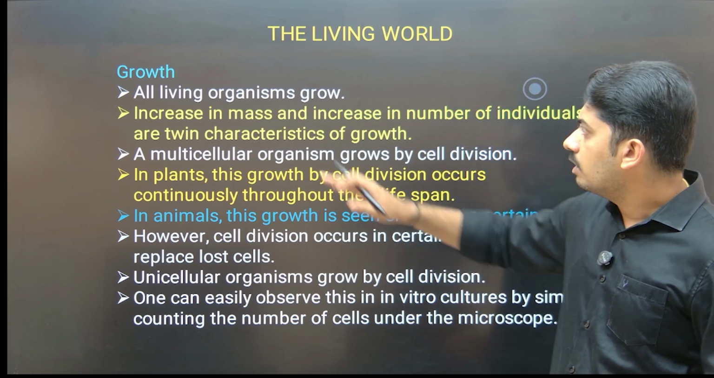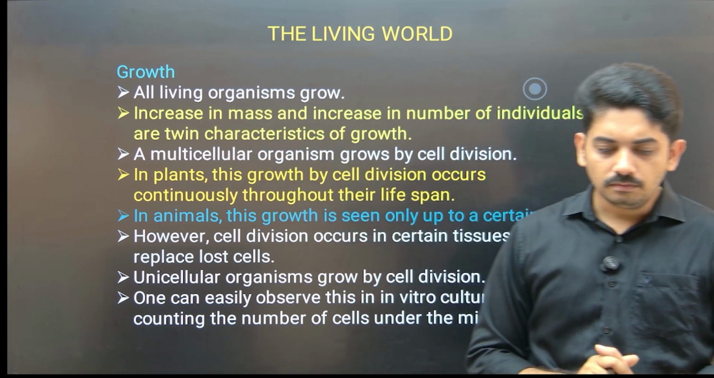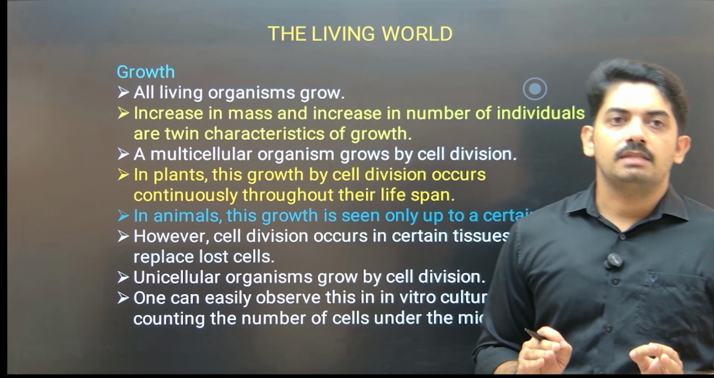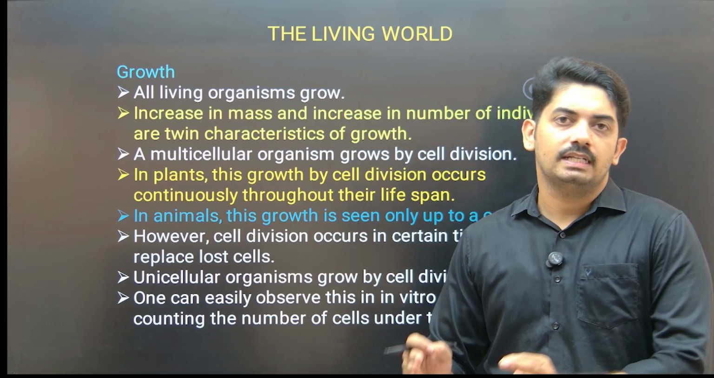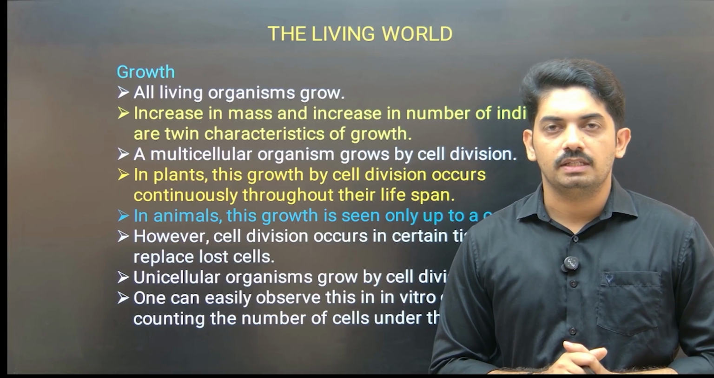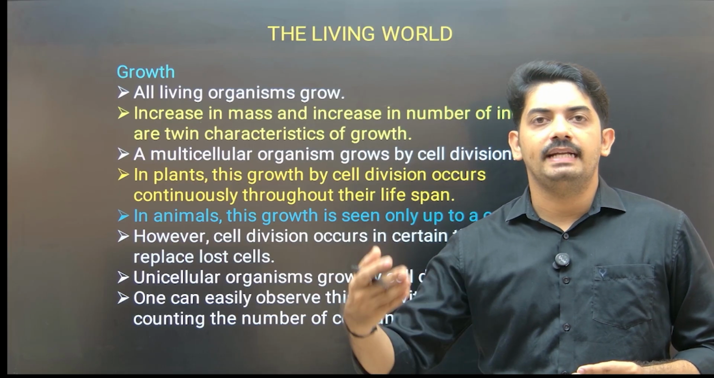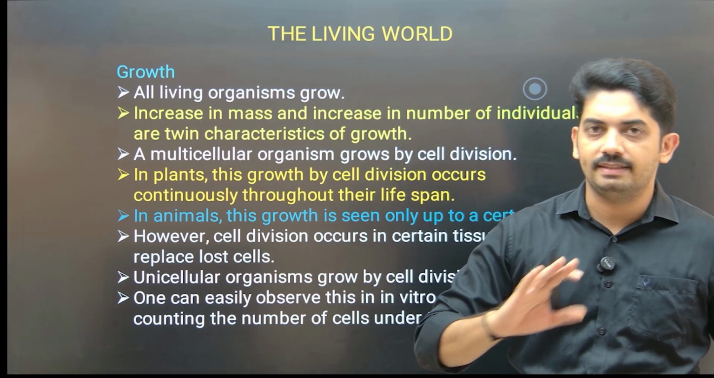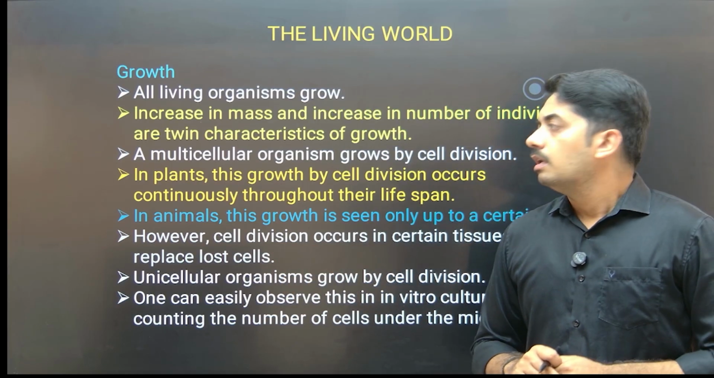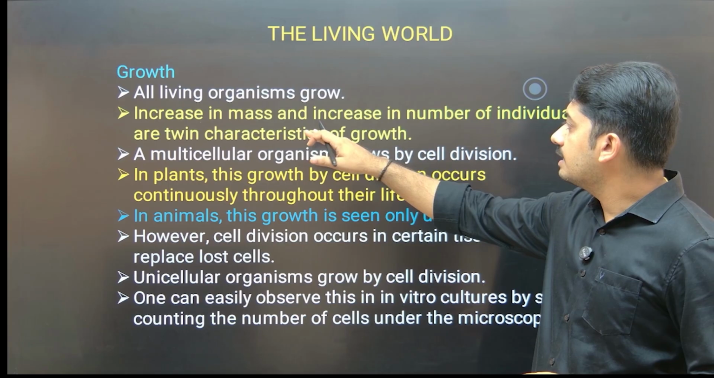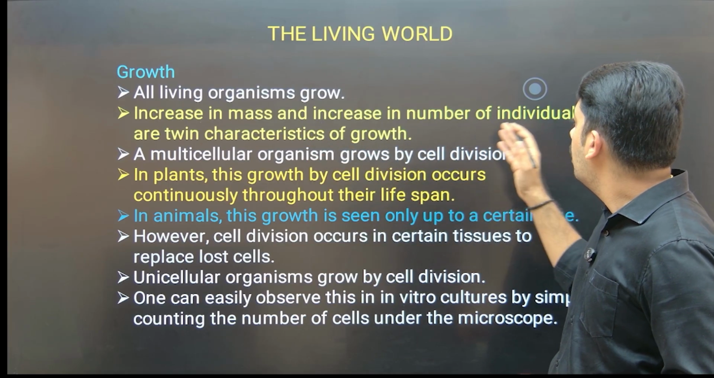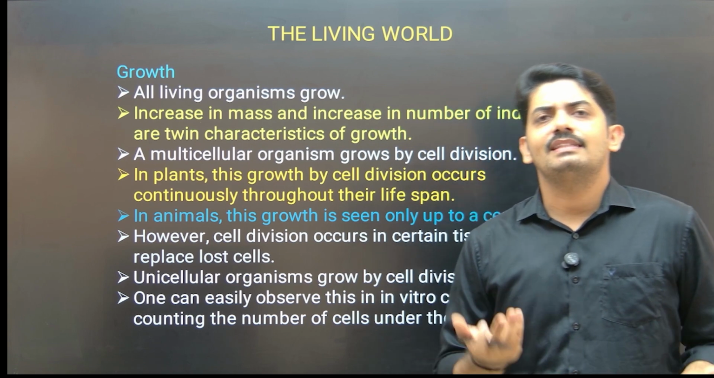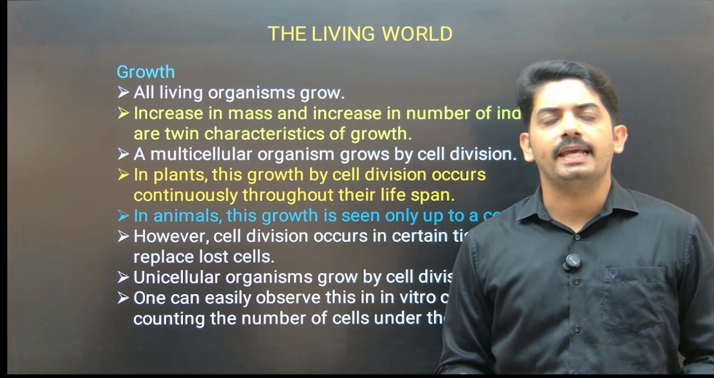Okay, now coming to growth, it's very simple. Growth is an irreversible permanent change which occurs in the body of living organisms. Irreversible permanent change: once growth takes place, it cannot be reversed. That is one thing. Second thing, increase in mass and increase in number of individuals are twin characteristics of growth. What is this statement actually trying to say?